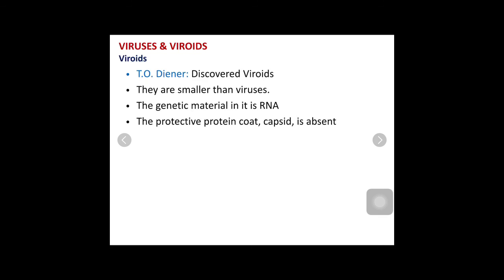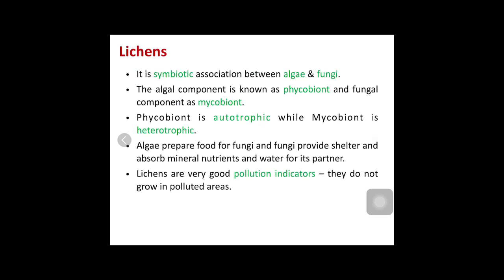Now we move ahead with the last topic of this chapter, and this is called a lichen. So what is a lichen? Lichen is a symbiotic association between algae and fungi. A symbiotic relationship between the algae and the fungi. You know that algae and fungi are two separate living organisms. When a symbiotic relationship exists between the algae and fungi, then it is called lichens.